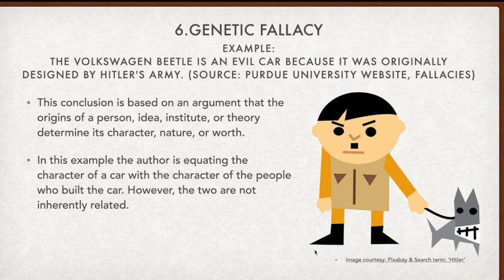So this is the kind of argument which is being presented, and we call this the genetic fallacy. It is based on the argument that the origins of a person, idea, institute or theory determine its character, nature or worth. Here the author is equating the character of a car with the character of the people who built the car. However, the two are not inherently related.